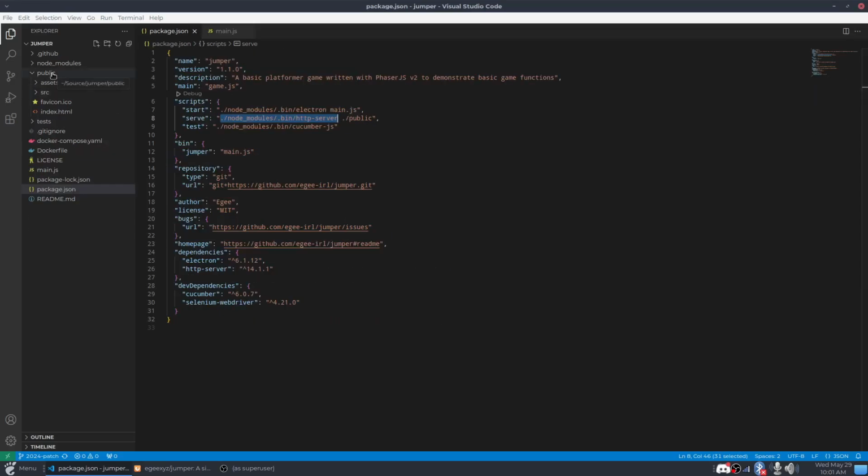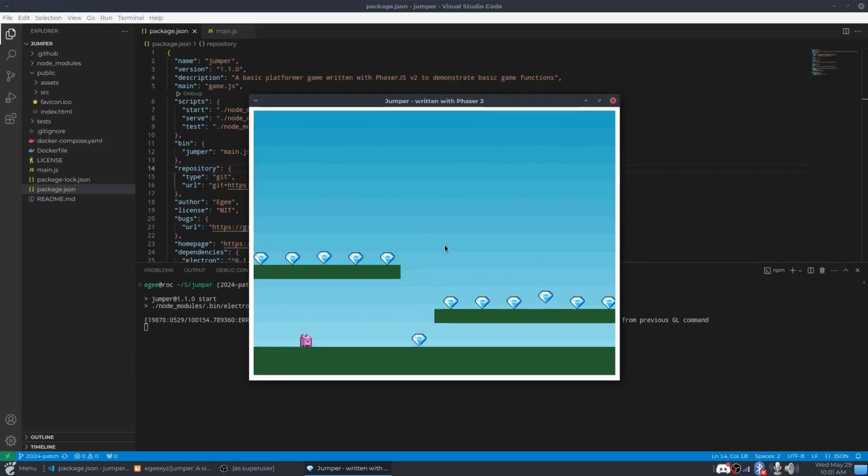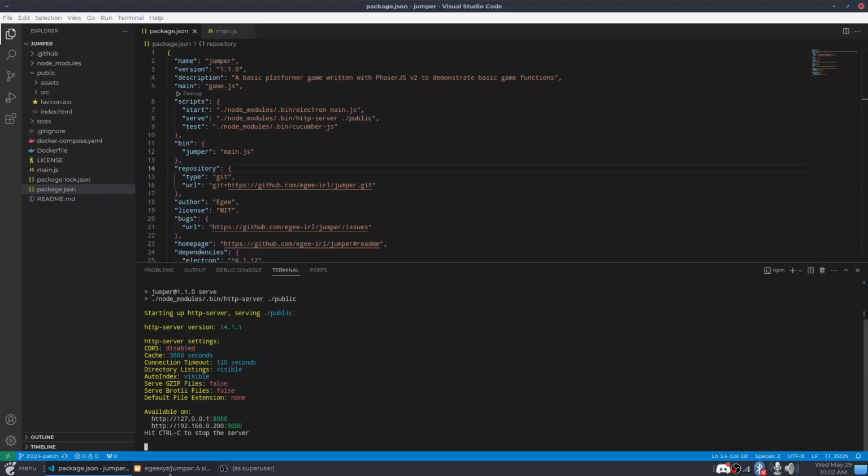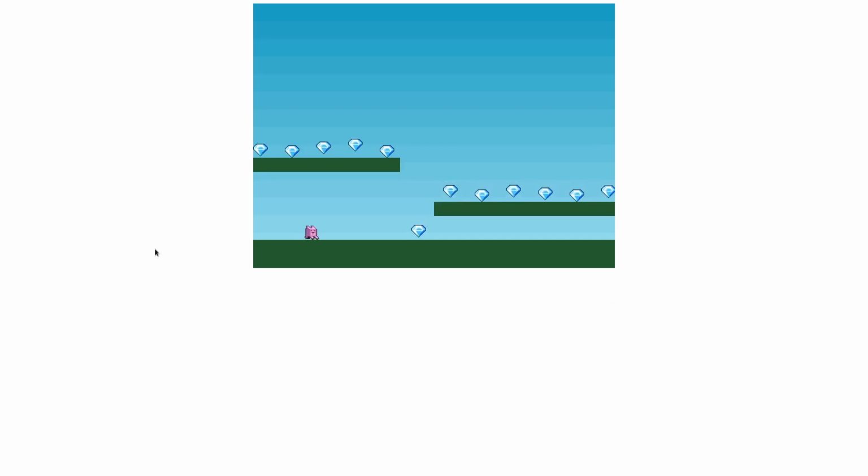The way the public folder works is a little bit odd, but that's because this package is serving itself in two different ways. You could serve it three different ways. There is npm start, and if you run npm start, it will pop open Electron, and you have the game inside of an Electron window, just like a standalone game. And since it's a Git repo, you could ship it this way, and that was kind of my cool idea. You could ship games as Git repos and just launch them with npm. You could also do npm run serve and have it serve itself under localhost 8080, and there we are here.